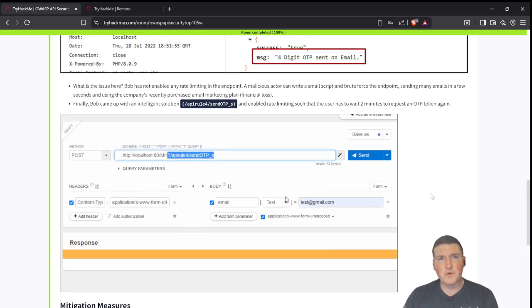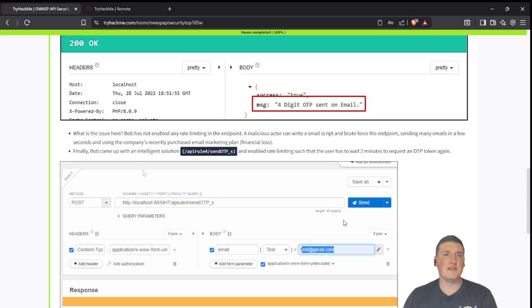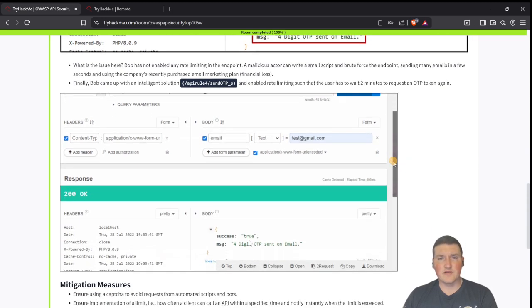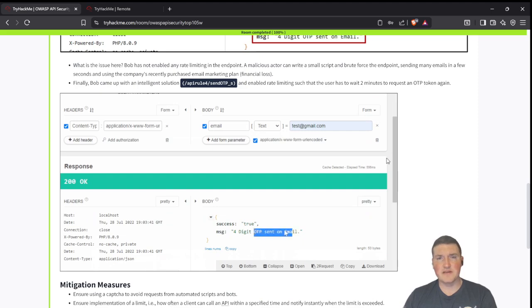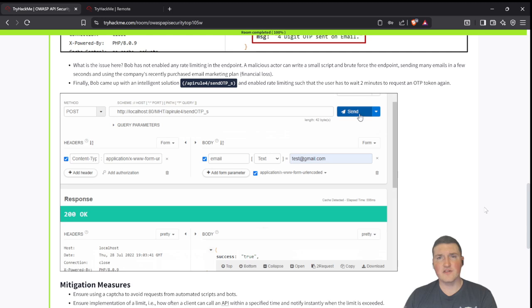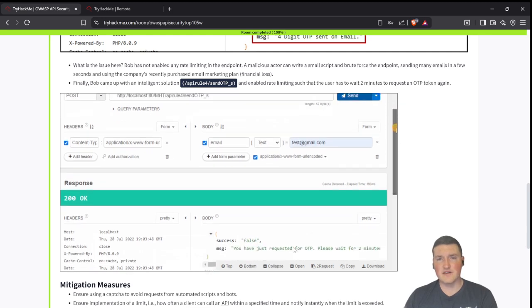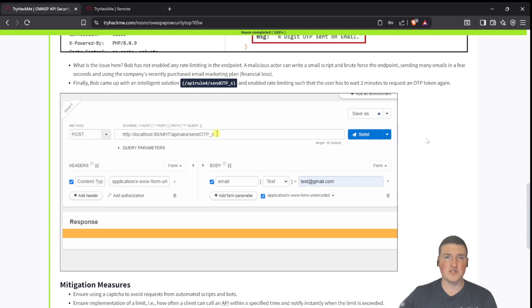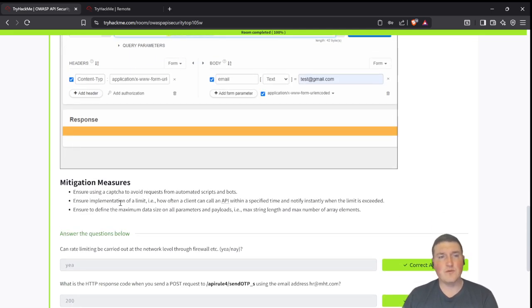So what do they do? They put rate limits. Hey, look, let's see where they say it right here. Hey, look, you did it. You sent the 4-digit PIN. Awesome. They tried to do it again really fast. And it says, hey, no, you have just requested. You have to wait 2 minutes to do it again. So this prevents the constant usage of it, right? This is a very easy way to fix it.